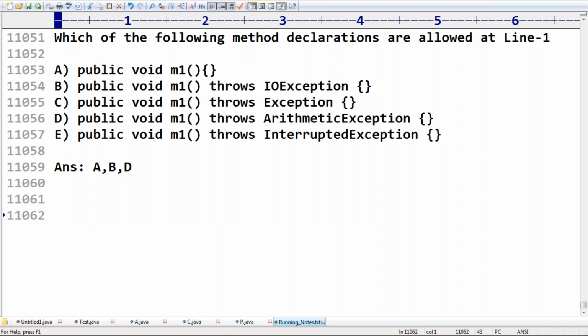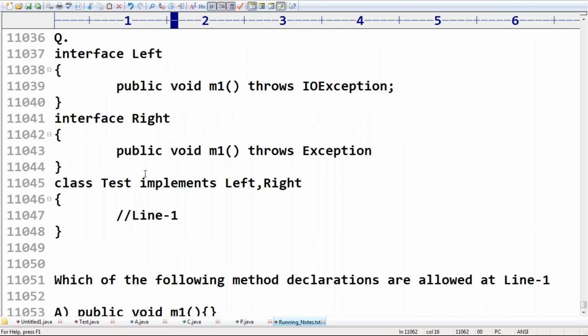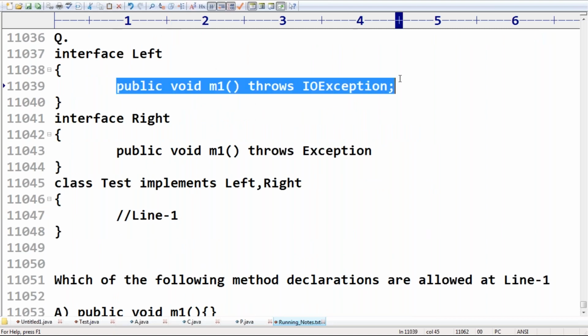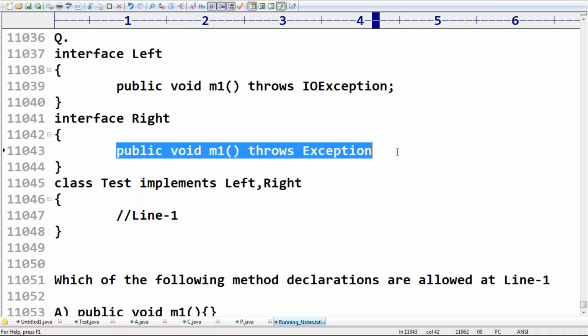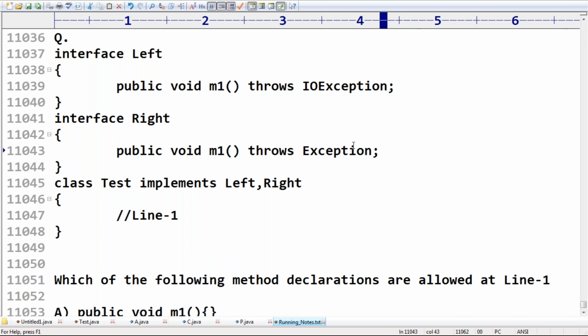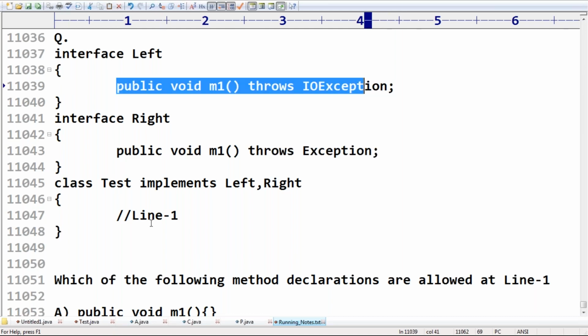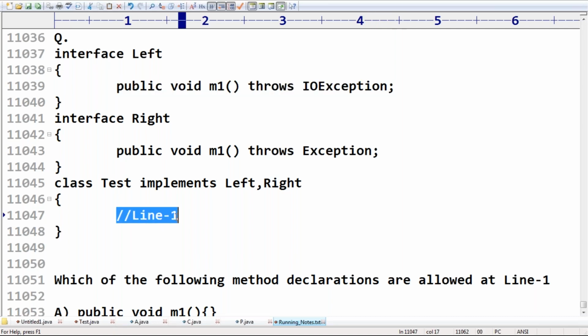In overriding, interface and implementation class is also purely considered as overriding, because we are implementing a non-abstract method.